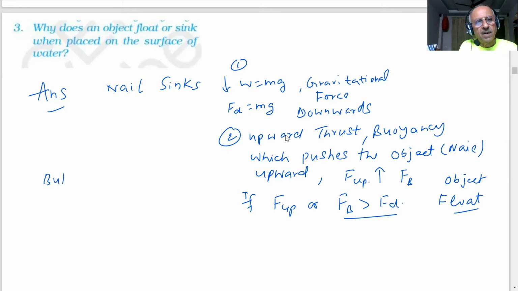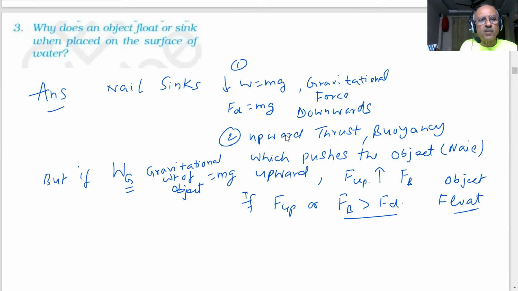But if the gravitational weight of the object, where m is the mass of the object and g is the acceleration due to gravity, is greater than the upthrust or buoyancy, then what will happen?